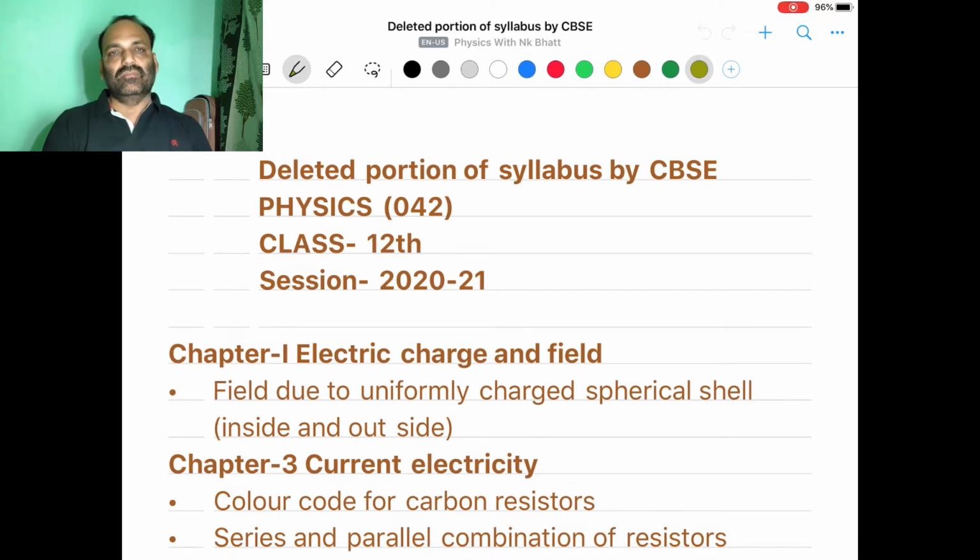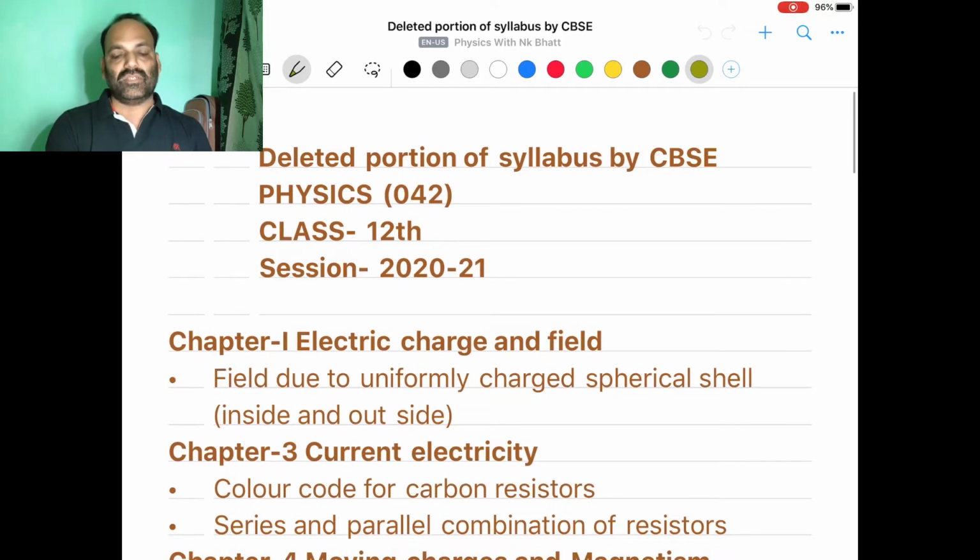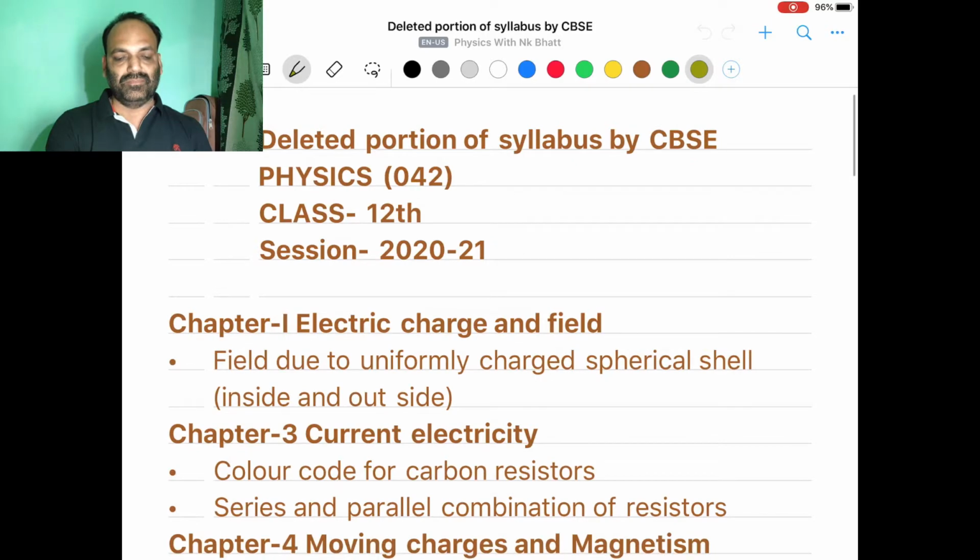If we talk about the very first chapter, that is electric charge and electric field, in this chapter one topic is removed or omitted for the session 2020-21, and that topic is field due to a uniformly charged spherical shell. There are certain applications of Gauss theorem.